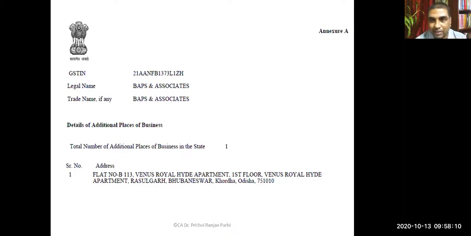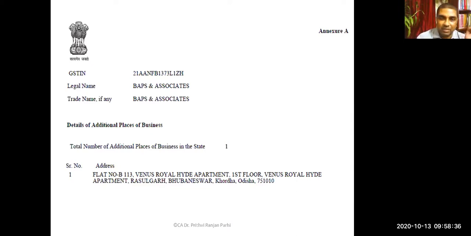And in the certificate, there will be an annexure where the details of these additional places of business will also be mentioned. As you can see, this is annexure A of that certificate. This particular certificate shows the total number of additional places is 1, and this is the address. Okay. Understood? Yes, sir. Okay.